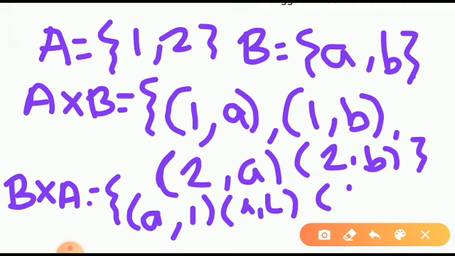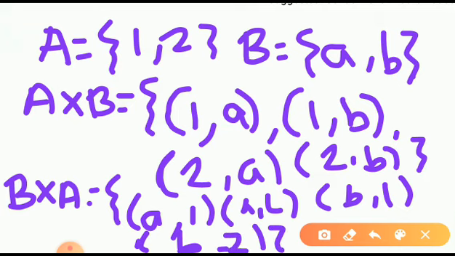Next it will be B comma 1 and then B comma 2. Okay, is that clear? Now check whether your A cross B and B cross A are equal sets. Just check.